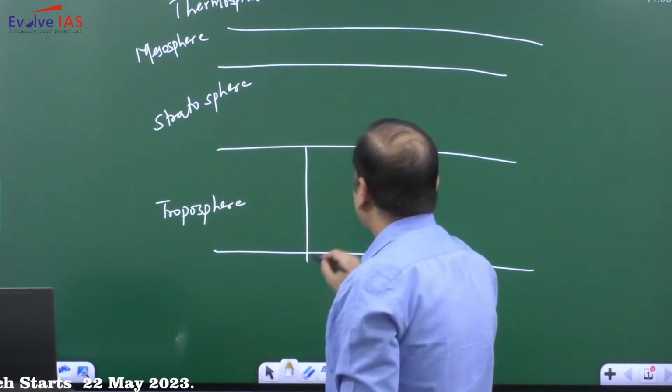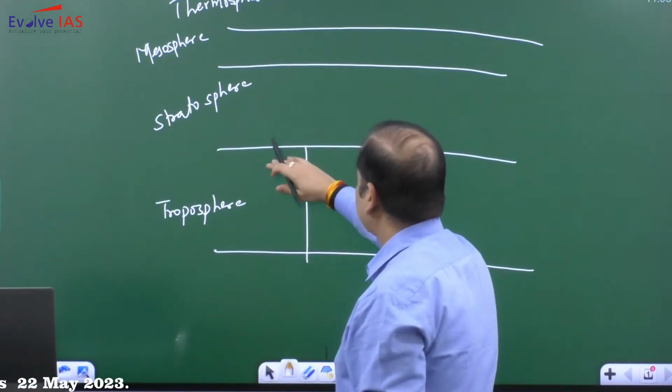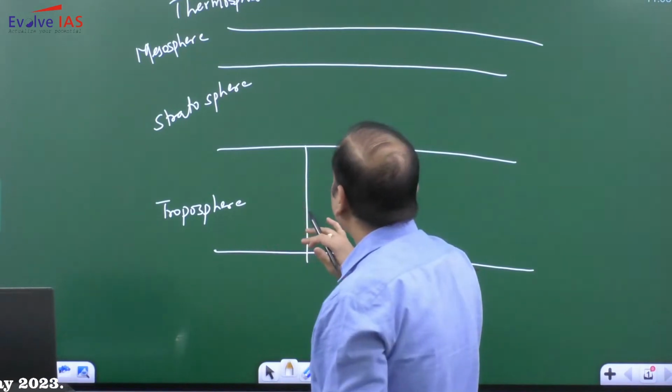Now the general extent of the troposphere is not the same, it will have a variation.